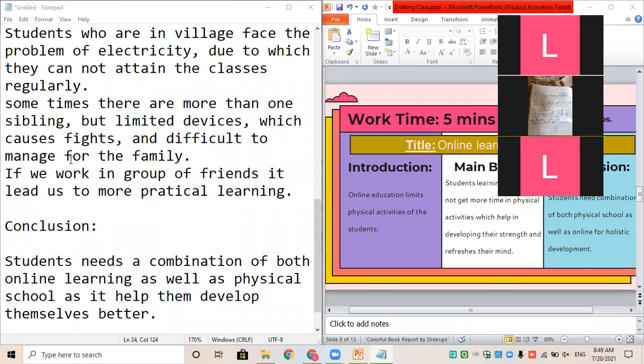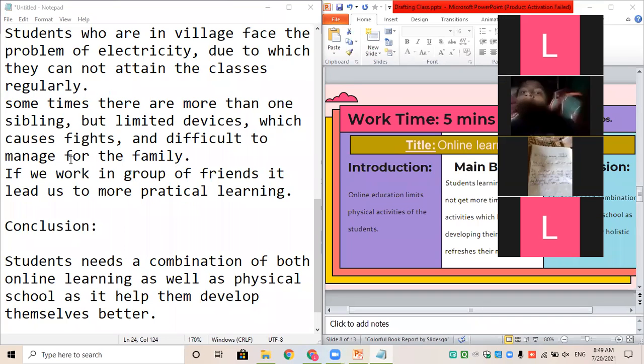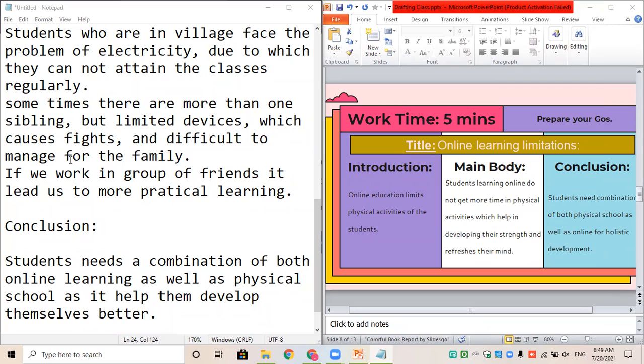So you're supposed to form a conclusion and write it, but not more than 3 to 4 lines. Is it clear now, Anushka? Okay.